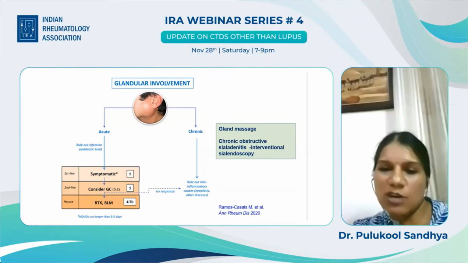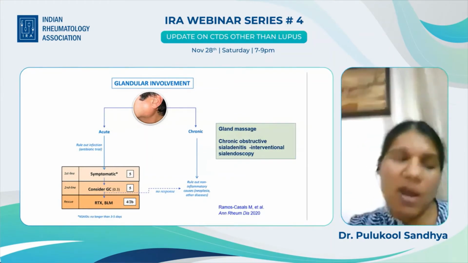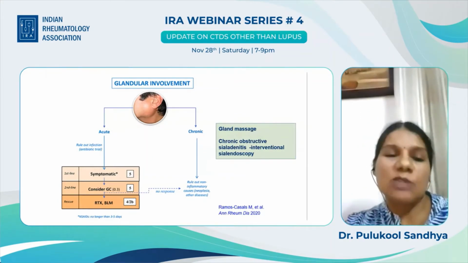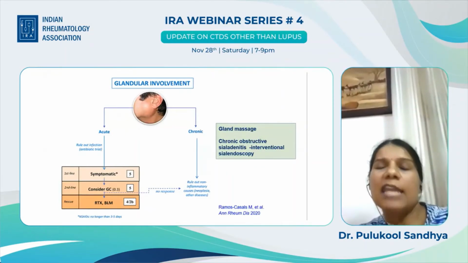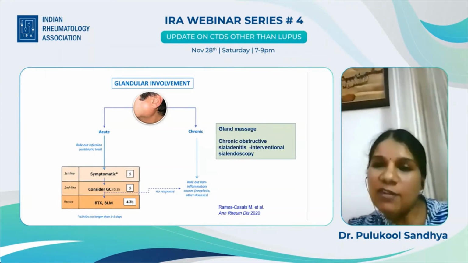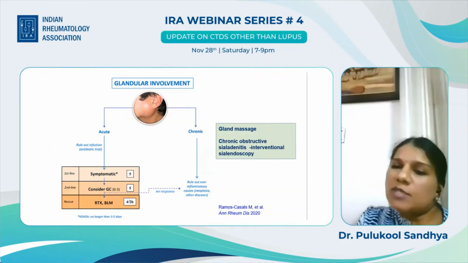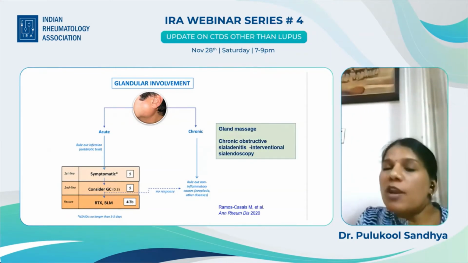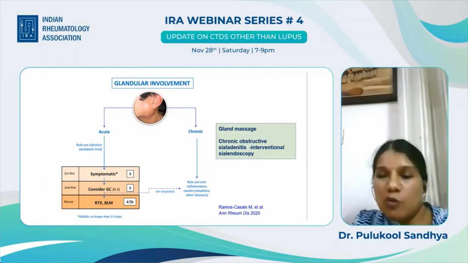In case there is no response, or in case of chronic glandular swelling, we need to rule out lymphoma and other causes. Rescue therapy by rituximab or belimumab has been recommended. In chronic therapy, these are the BSR guidelines. They say that patients have improvement with gland massage in chronic and inflamed gland, and ultrasound should always be done in patients to look for any obstructive features. So if there is chronic obstructive sialadenitis, there is improvement with interventional sialendoscopy and lavage.